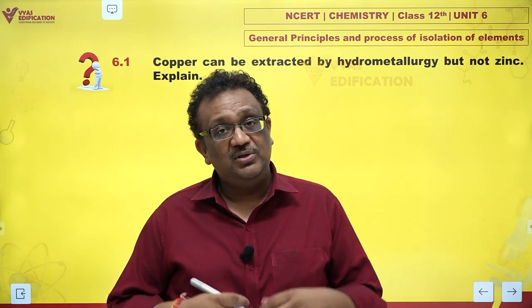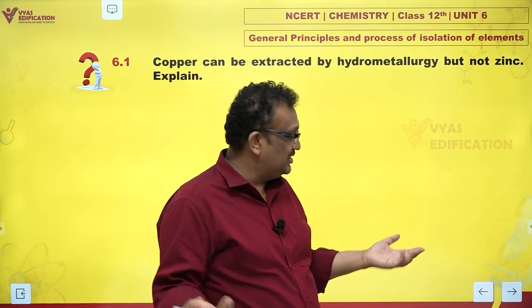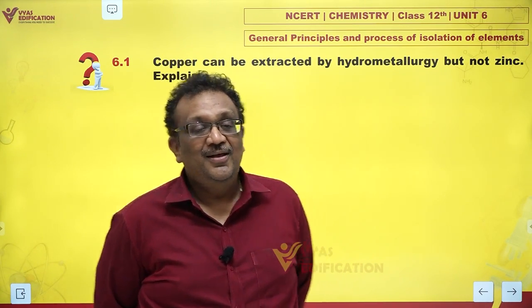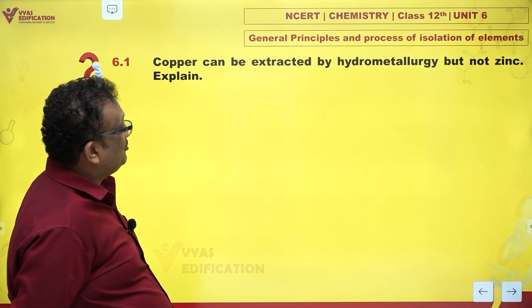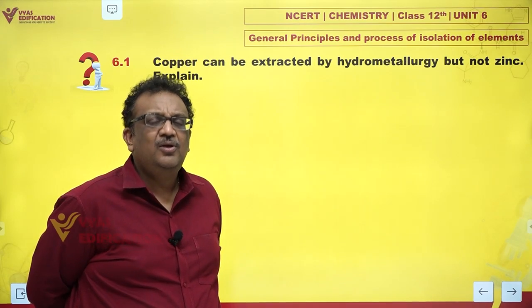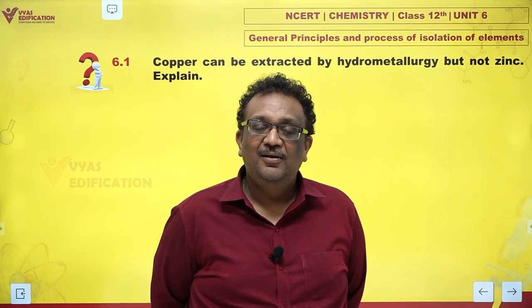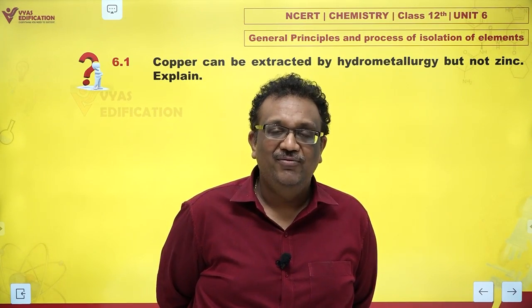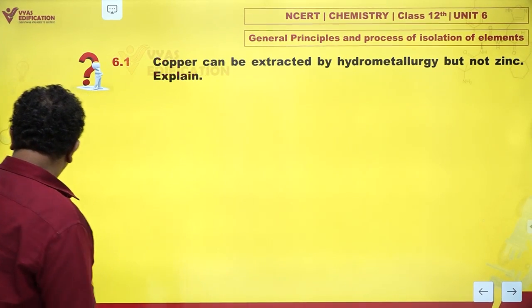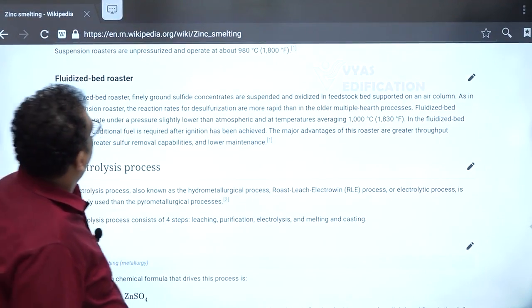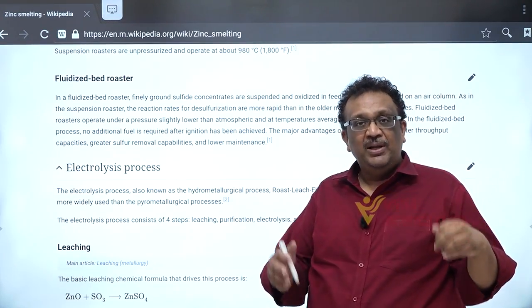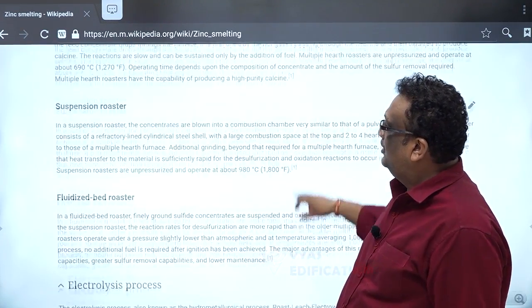Now you may say, what is wrong about this? It is everywhere on the internet. Every person writes such answers. Well, the statement itself is wrong. They are saying that zinc cannot be extracted by hydrometallurgy, as zinc is not usually extracted by hydrometallurgy. Any basic person associated with metallurgy can tell you that this is not really very accurate. Why? I'll just show you one very common and very classical reference. A very common reference could be Wikipedia. And I'm not saying Wiki is the only reference. I'm saying Wiki because many people can come to Wiki and check easily. I'll just show you this.